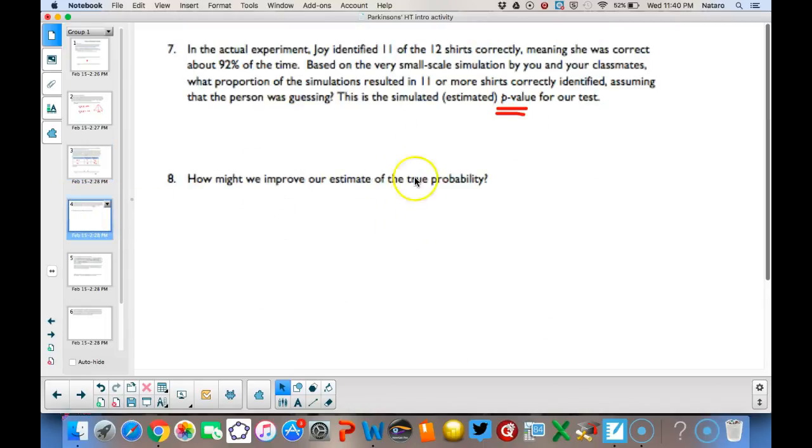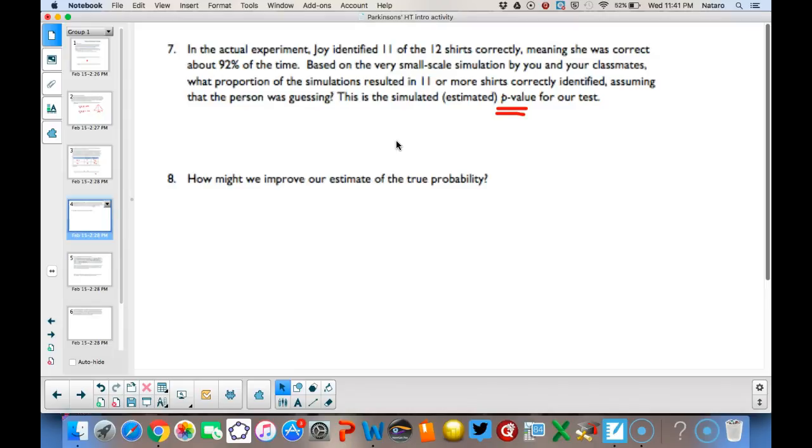So in the actual experiment, I said that Joy identified 11 of the 12 shirts correctly. So she was correct about 92% of the time. Based on this small scale and the results we have on our dot plot, is it likely to get 11 or more shirts correct, assuming that the person was just guessing? In other words, 11 or 12 shirts identified correctly by chance alone.